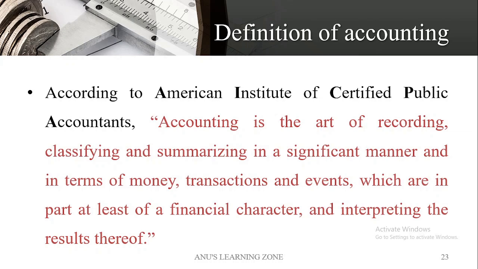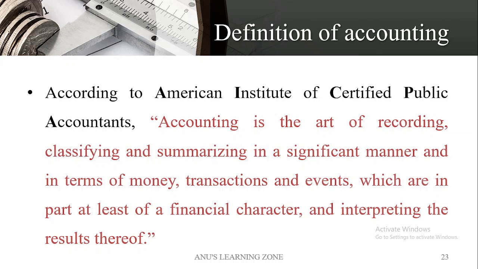Whatever transactions or events take place in a business should be recorded in the book of accounts only if they have some value in monetary terms. That means they have to be measured.